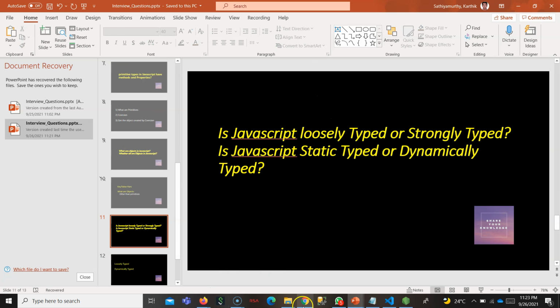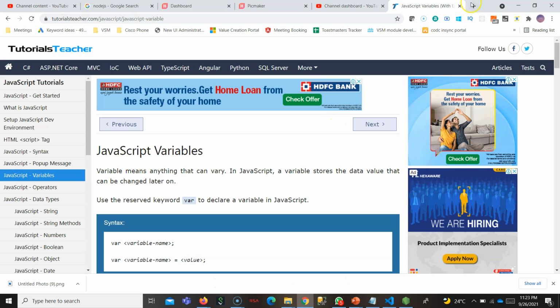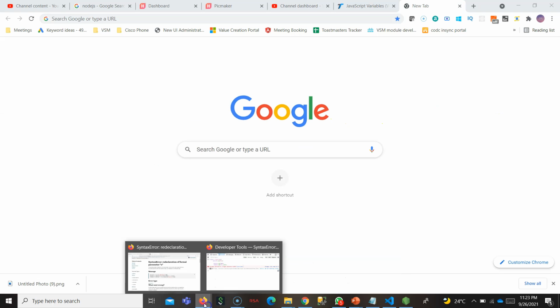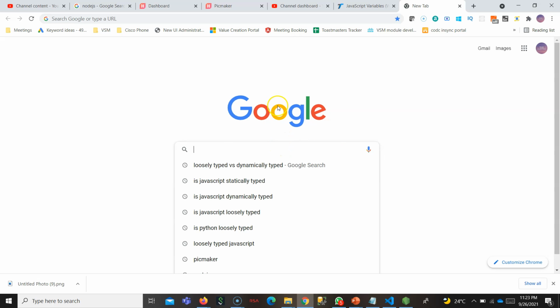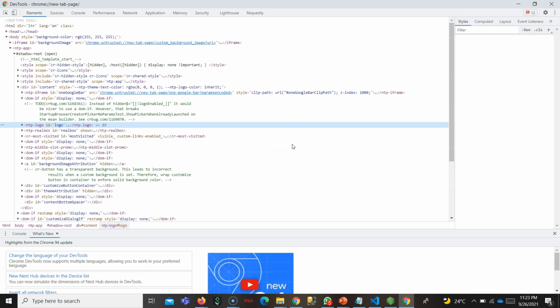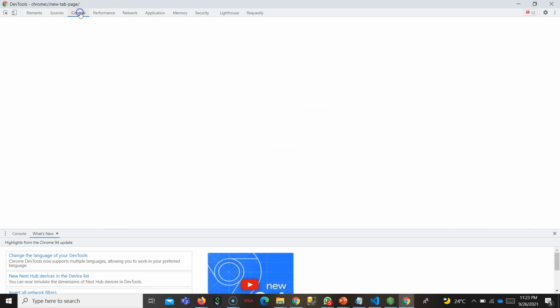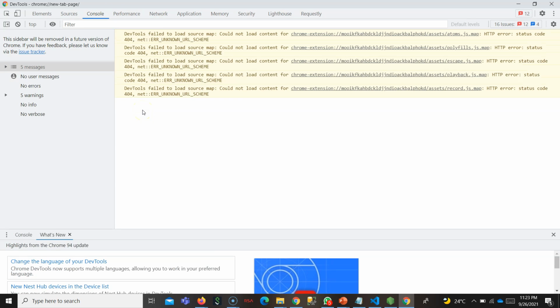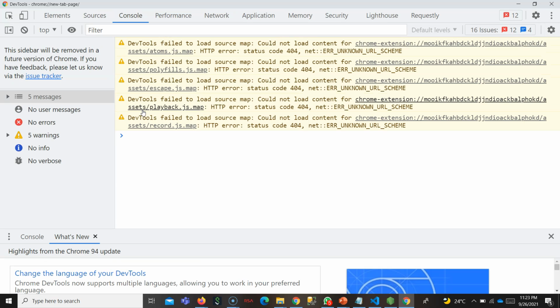If you have known Java or any other language, we'll go to Chrome itself. We'll open the inspector tools. If you have worked with Java or C, those are all strongly typed languages.